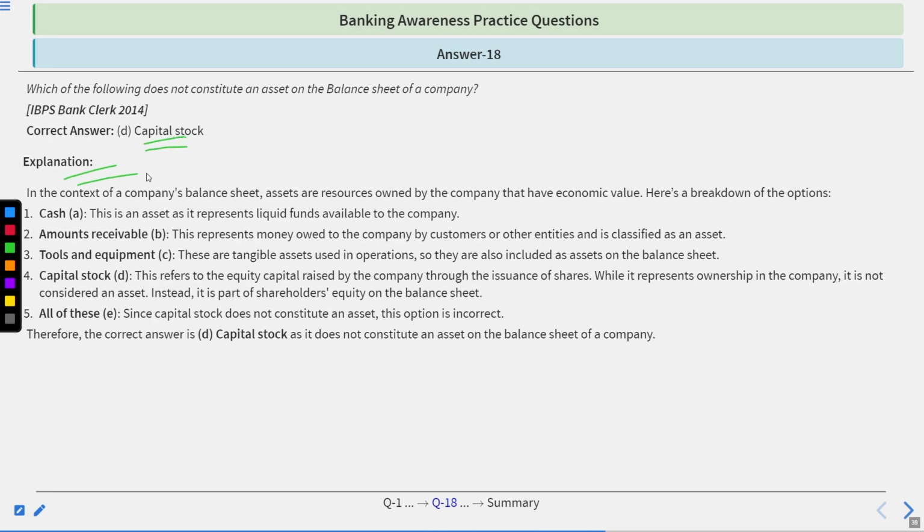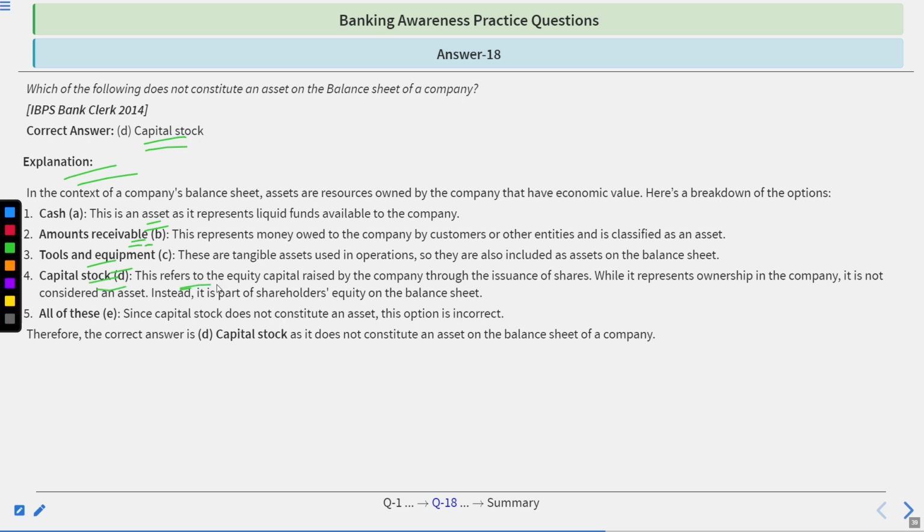Go by the explanation. In the context of a company's balance sheet, assets are resources owned by a company that have economic value. Cash represents the liquid funds available to the company. Amounts receivable represents money owed to the company by customers or others and is classified as an asset. Tools and equipment are tangible assets used in operations, so they are also included as assets on the balance sheet.